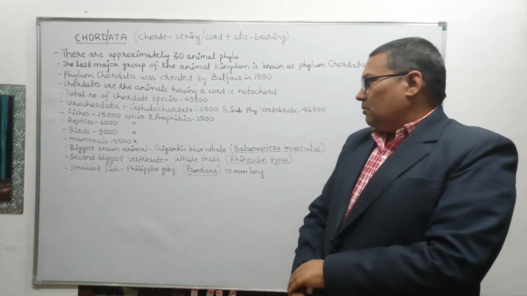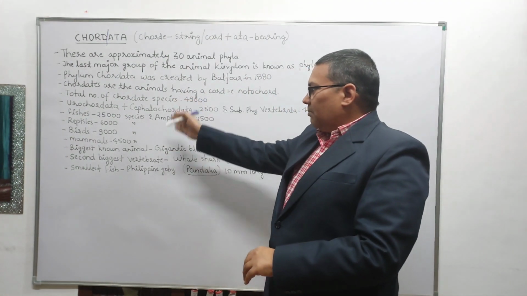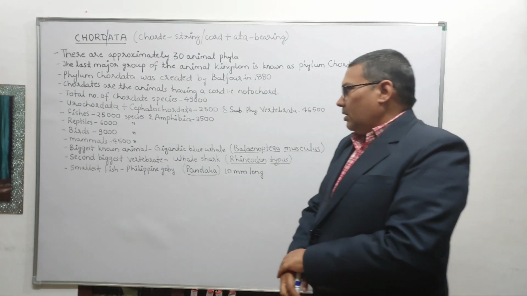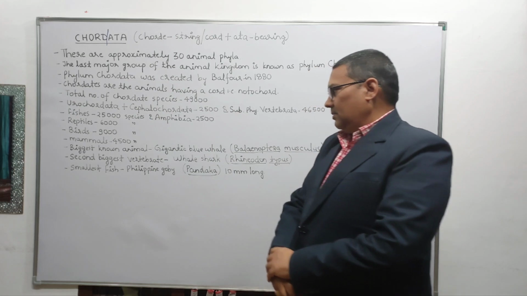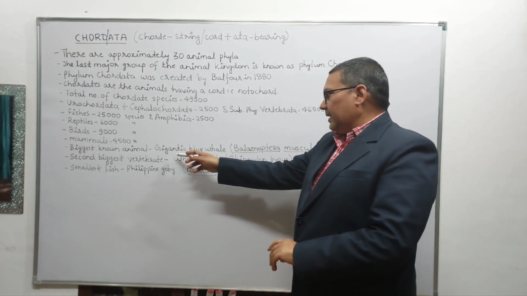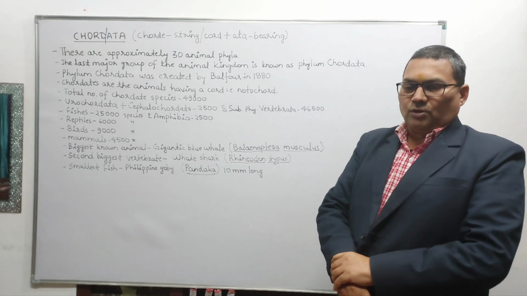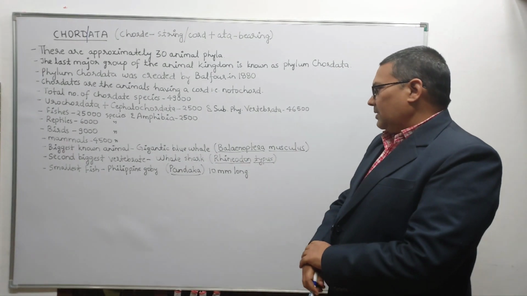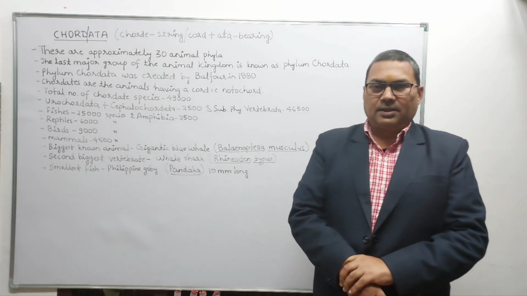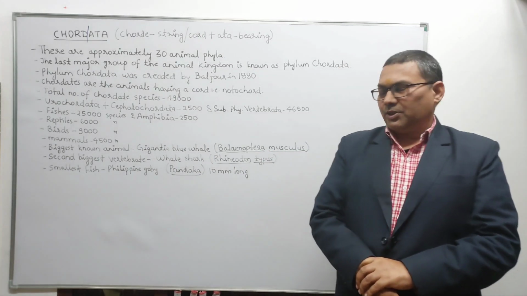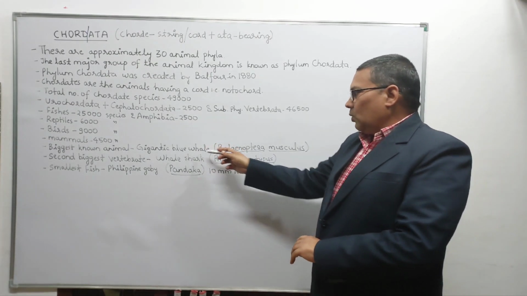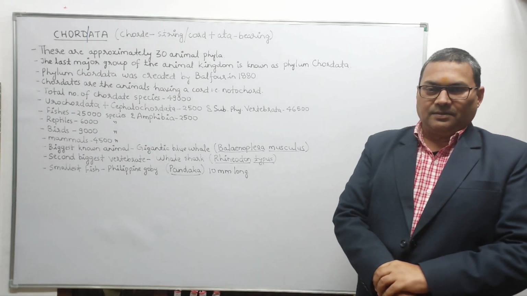So, with these figures, you can see the different number of species in different subphyla of the phylum Chordata. Now, the biggest known animal on this planet Earth is the gigantic blue whale. Most of you might be aware of that. Scientifically, we call it Balaenoptera musculus. It is the largest animal species present on the earth today, and it can grow up to 35 meters.